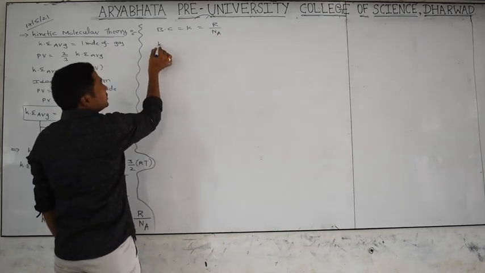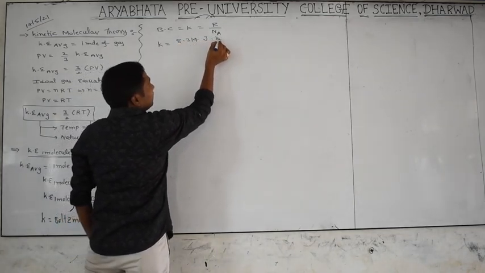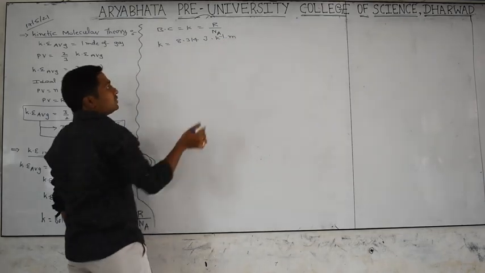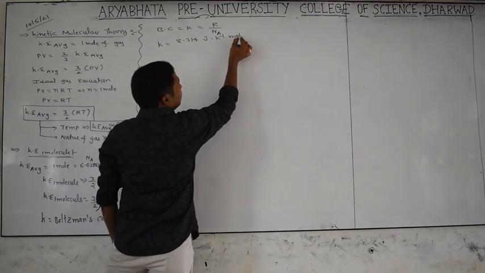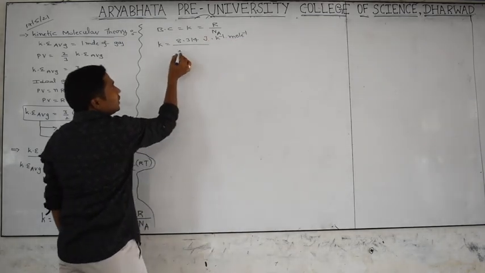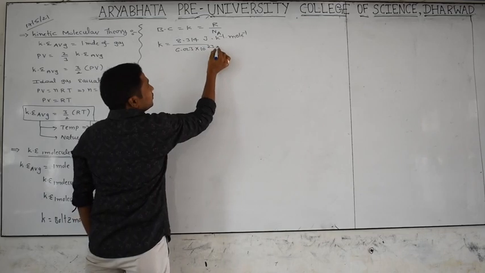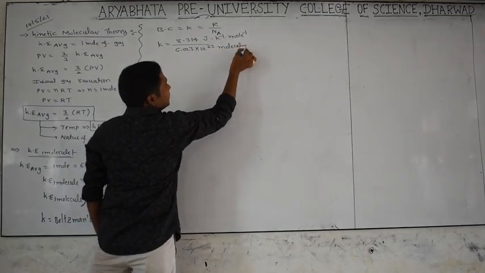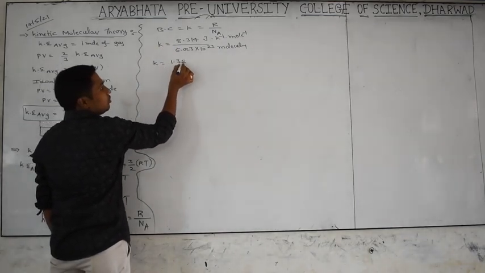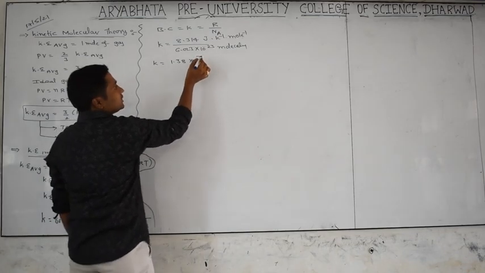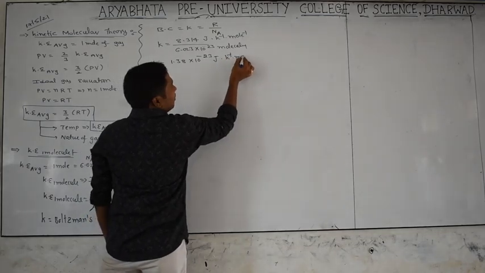k is equal to R by N_A, which is 8.314 joule Kelvin inverse mole inverse, divided by the Avogadro number, 6.023 into 10 to the power of 23 molecules per mole. After simplifying, we get the Boltzmann constant as 1.38 into 10 to the power of minus 23 joule Kelvin inverse molecule inverse.